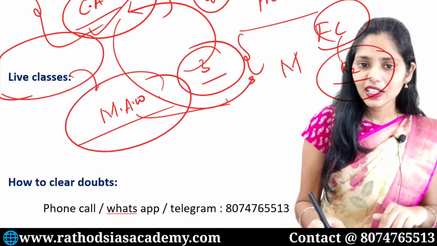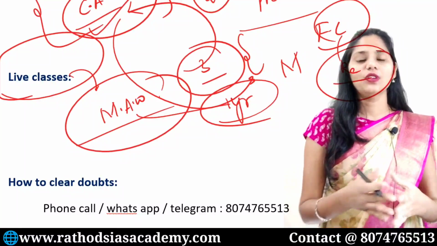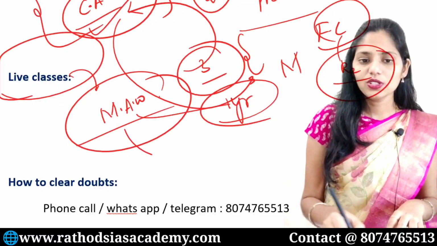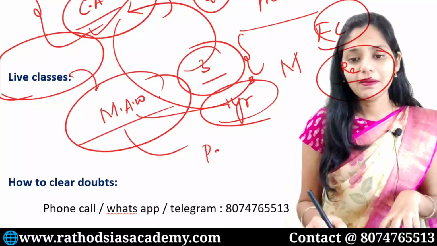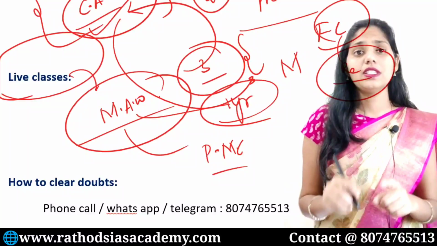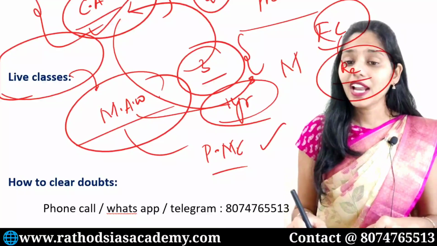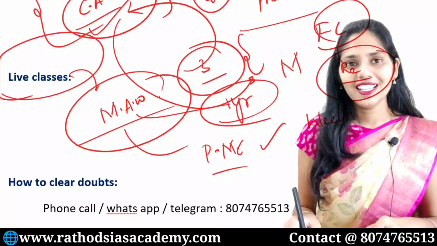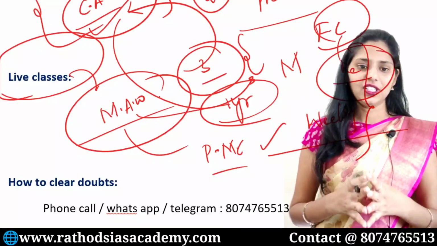And if you're talking about our live classes, you will be having live classes based on mains answer writing. This mains answer writing is for 1 year. On every Sunday, you will be having a live class on this mains answer writing, and also you will be having live classes for your prelims mentorship course of 6 months exclusively before your prelims, and you will also be having live classes for your weekly current affairs. So this is about your live class session.